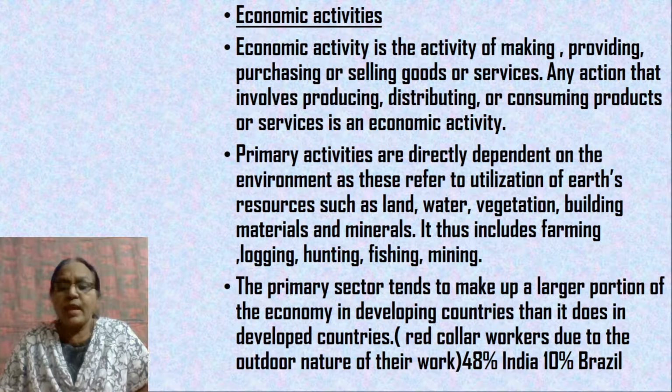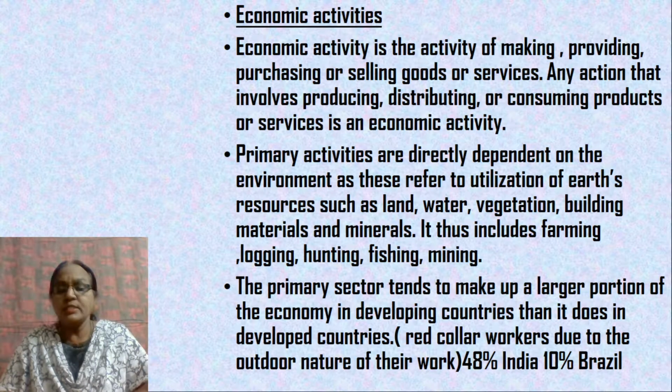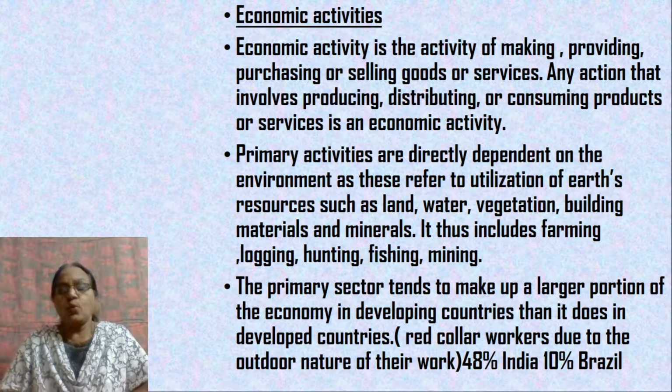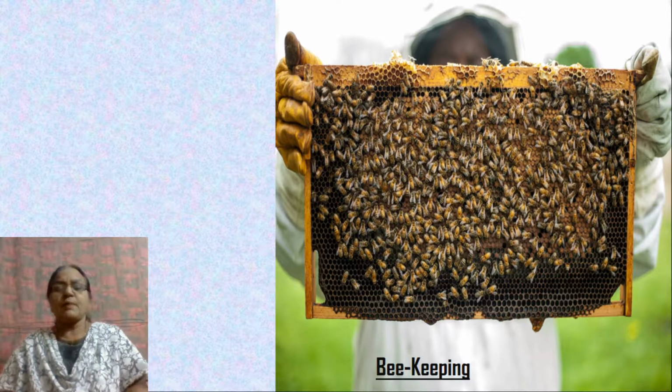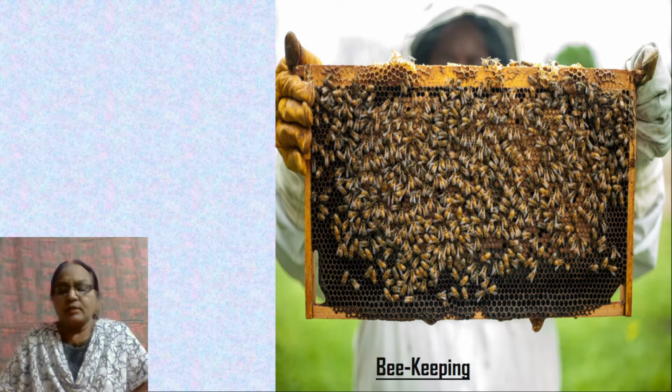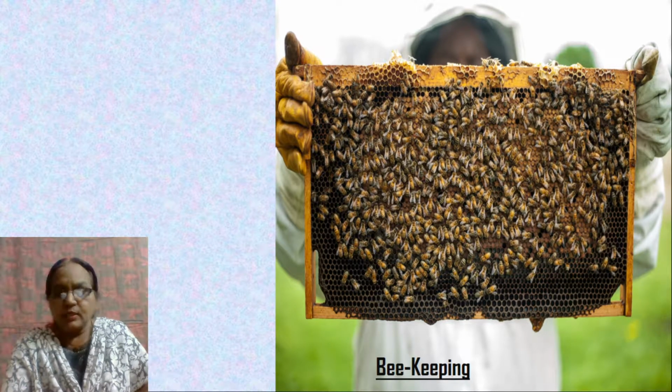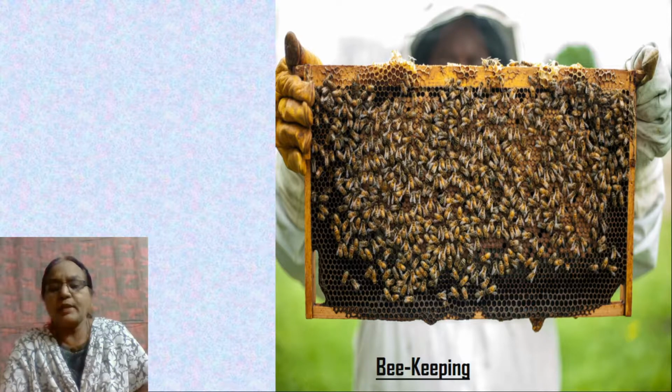Workers in the primary sector are also called red collar workers because of the outdoor nature of their work. This is a primary activity: beekeeping, from which honey is produced. So, production of honey is a primary activity.